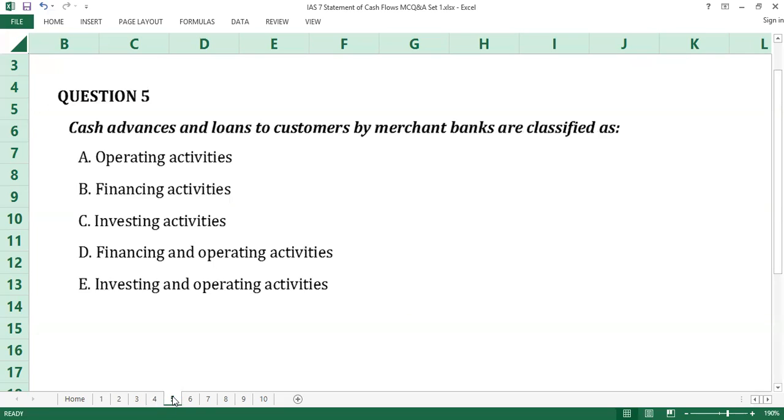Time up. The answer to question number 5 is A, operating activities. Paragraph 15 of IAS 7 prescribes that cash advances and loans made by financial institutions are usually classified as operating activities since they relate to the main revenue producing activity of such entities, in this case, a merchant bank. A is the answer to question number 5.